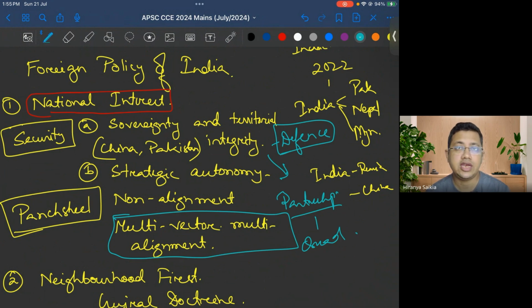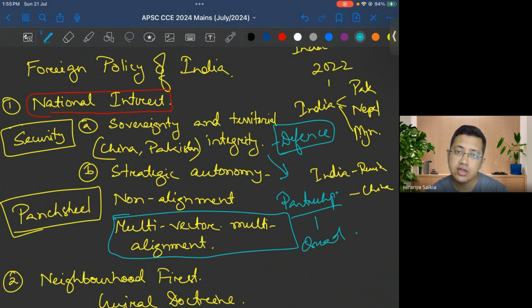In 1954 there was a summit of India and China, and in that the principles of Panchsheel came about. That clearly included protecting sovereignty and territorial integrity, respecting each other's integrity, and non-interference. These are the basic fundamentals. That is how we want to be treated, and that is how we will treat others. So that is, you can say, the most fundamental element of India's national interest.